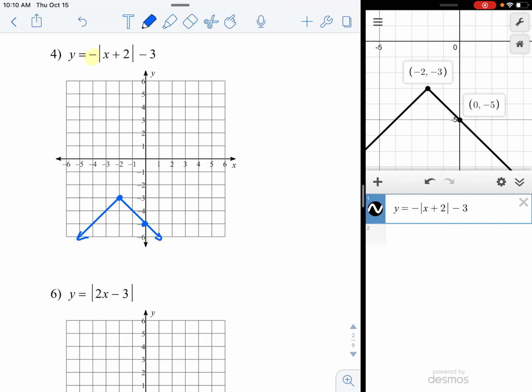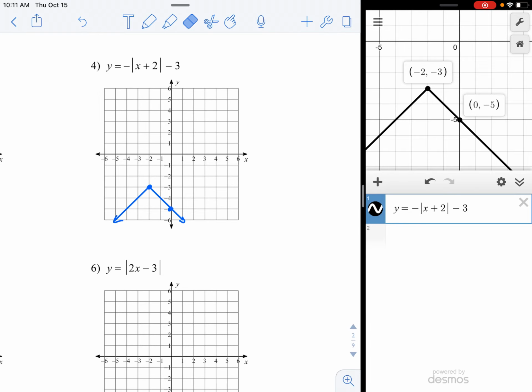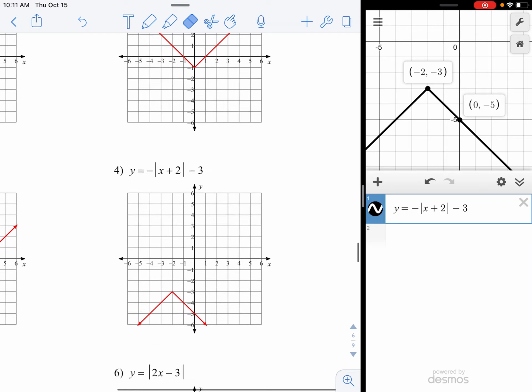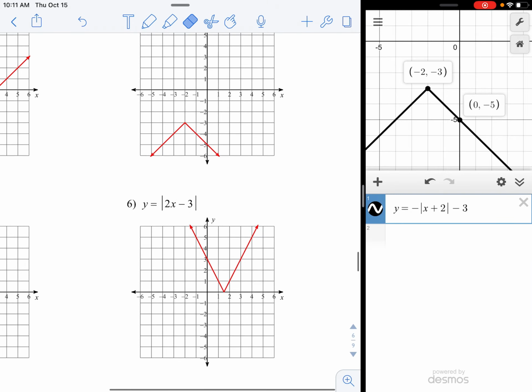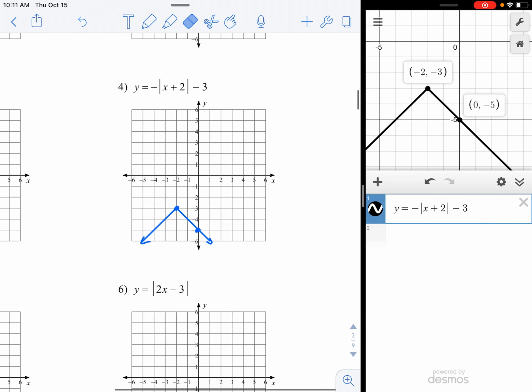Now, we will be doing this again in a couple of days. This topic, absolute value graphing, comes back. So don't just put it in your short-term memory. Try to make sure you're learning and internalizing what we're doing here. Number 4 anyway, I got to check it. And there it is. It looks exactly the same, except for the color, but that's okay.